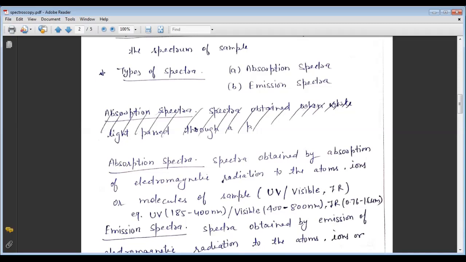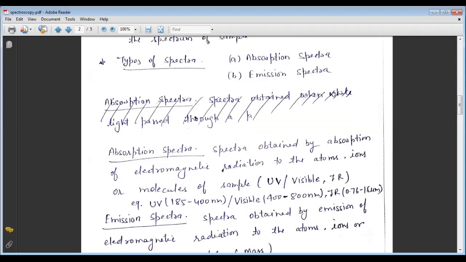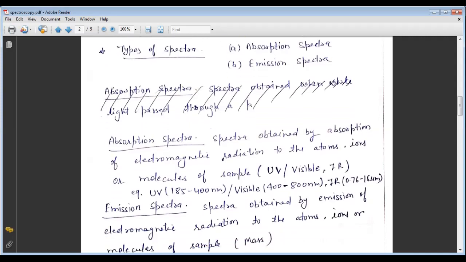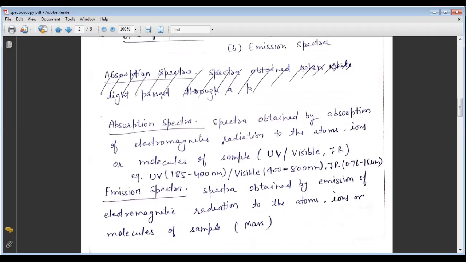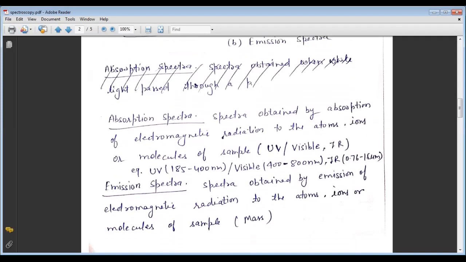The range is also given: the UV range is 185 to 400 nanometer, visible range is 400 to 800 nanometer, and for infrared spectroscopy it is 0.762 to 15 micrometer.